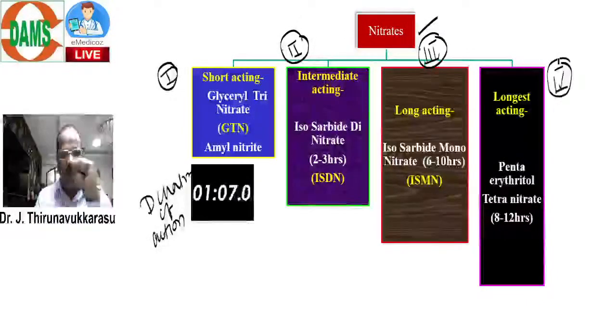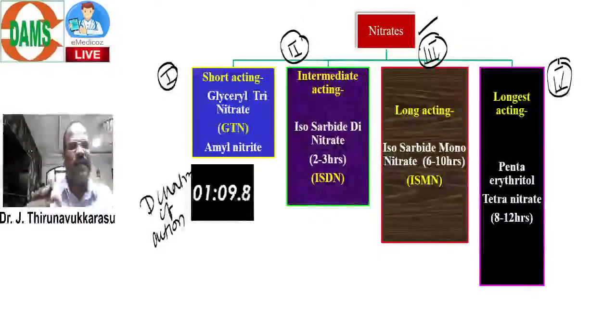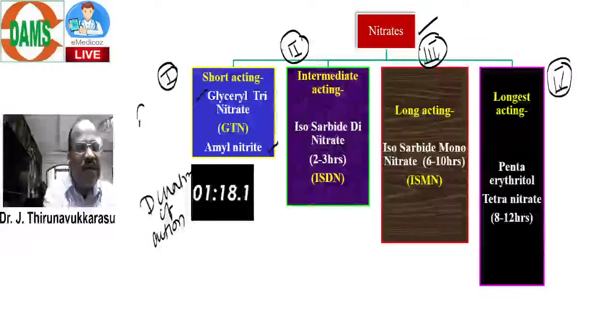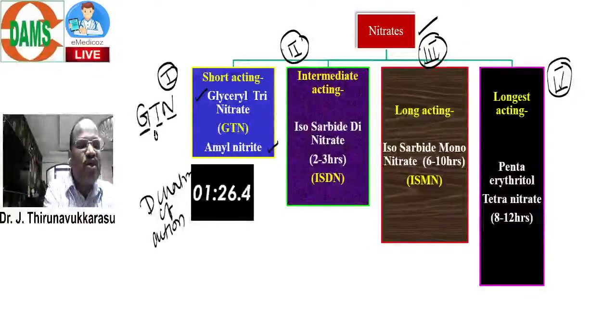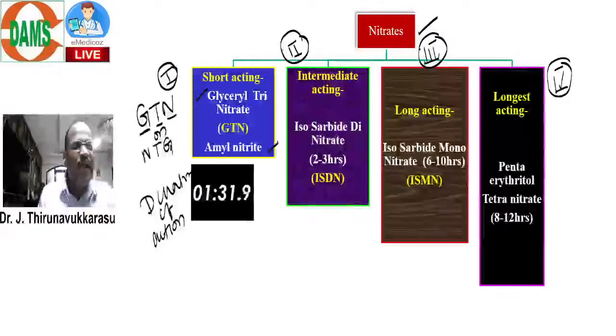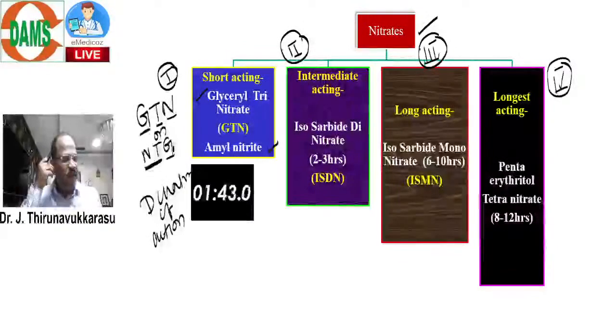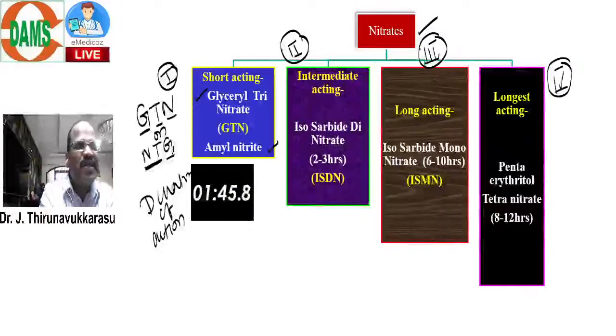Now, just go through. What are the examples for short acting? For example, glyceryl trinitrate and amyl nitrate. Look here, the glyceryl trinitrate can be called GTN. It is also called NTG, nitroglycerin. Either you can call this GTN or you can call this NTG. NTG means nitroglycerin, both are the same. And one more is amyl nitrate, both are short acting.